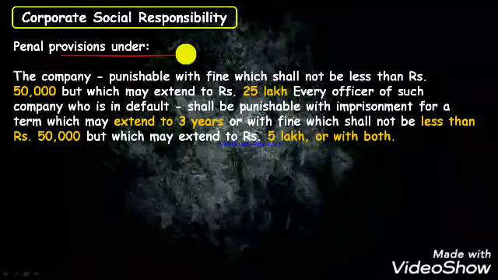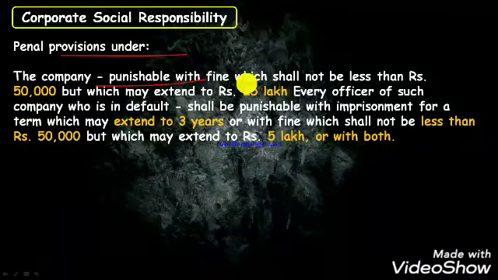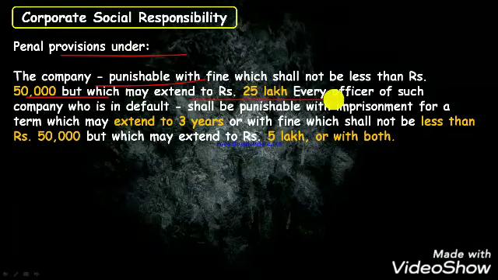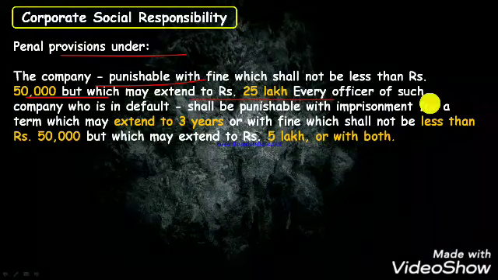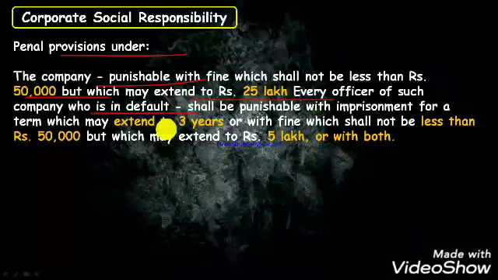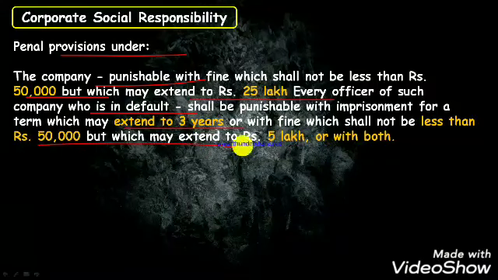Okay, penal provision. What will be the penalty if you violate these rules? The company is punishable with a fine which shall not be less than rupees 50,000, but which may extend to 25 lakh rupees if you violate these rules and regulations. Every officer of such company, means who is preventing spending on corporate social responsibility, may get jail of up to 3 years, or a fine which shall not be less than rupees 50,000 but which may extend to rupees 5 lakh, or both.